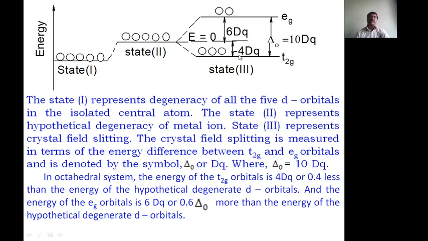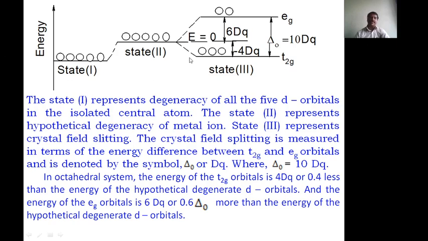Therefore, in the octahedral complex, the Eg orbitals are along the path of the ligand orbitals, so they get higher energy, and they are raised by 6 Dq energy. The T2g orbitals are on the side of the approaching ligands, therefore they get minus 4 Dq energy.